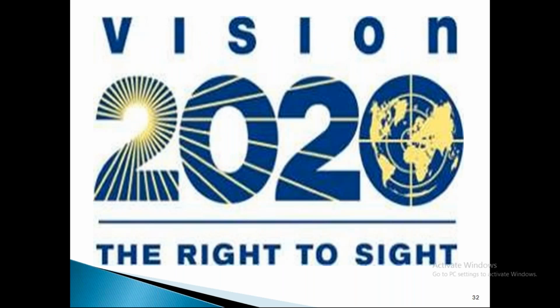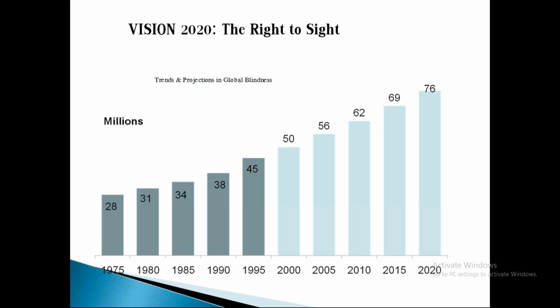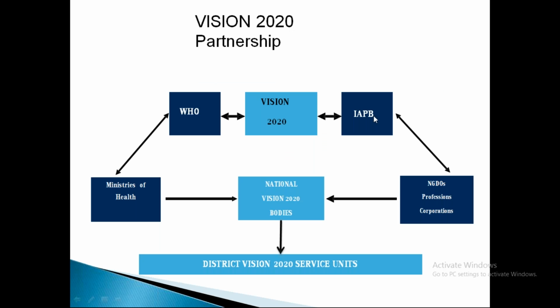So Vision 2020, the right to sight. The slogan is the right to sight. So this is how the global blindness scenario is. See here, you can see how it is improving. So Vision 2020, I'll tell you what the goals of Vision 2020 are. Prior to that, we'll know what is included in this Vision 2020. So WHO is included.